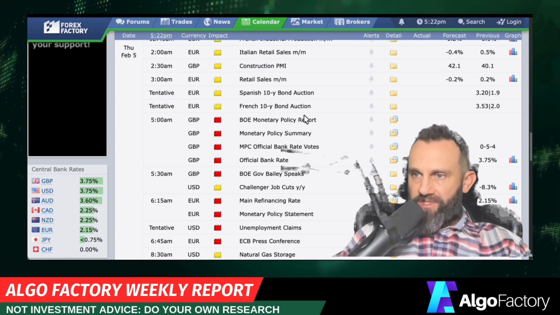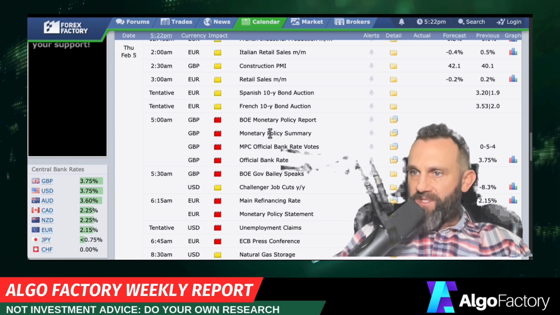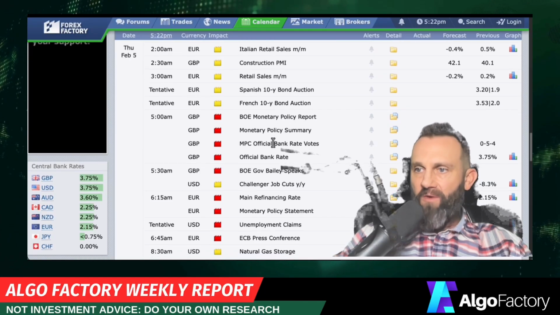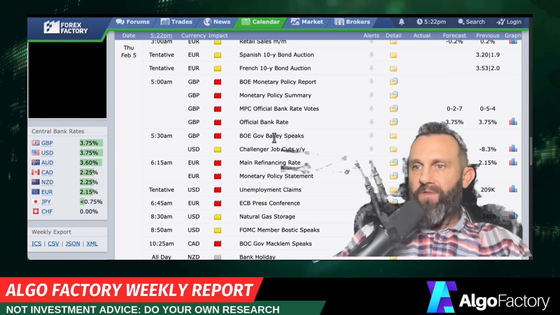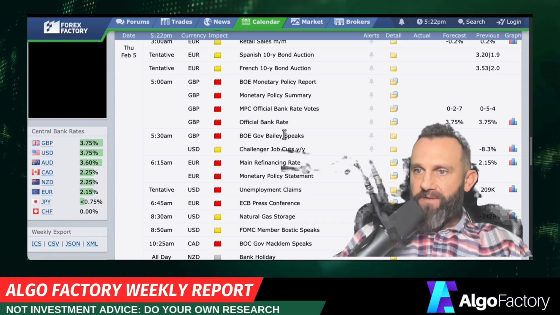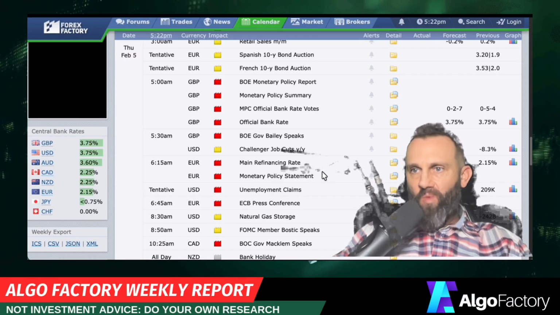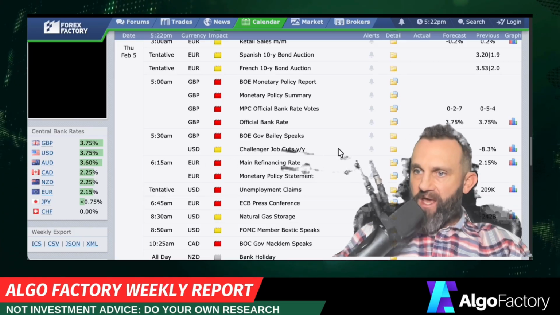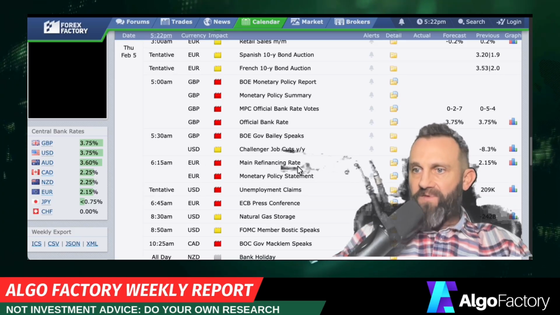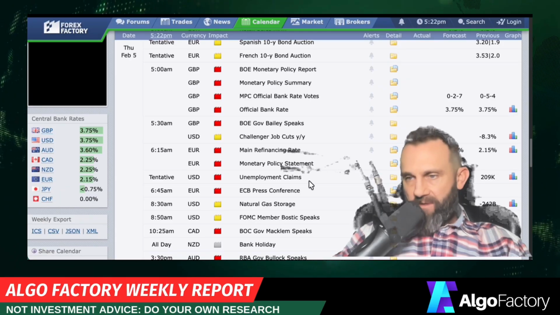Thursday, a lot of British news. We have the Bank of England monetary policy statement at 7 a.m. EST, plus their summary bank rate, all that data, and they have a presser at 7:30 a.m., 30 minutes after that data drops. We also have the Euro main refinancing rate, so it's going to be a pretty wild morning on Thursday. The Euro rate is at 8:15 a.m., and then they'll have their press conference about 30 minutes after that. So there's going to be a lot of volatility, but it may be better not to trade that, at